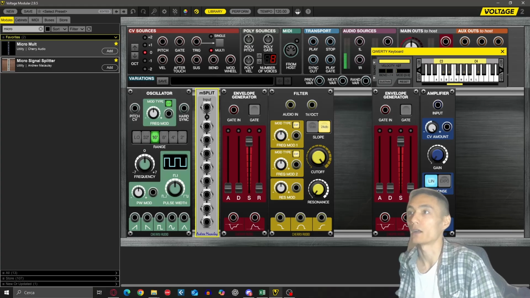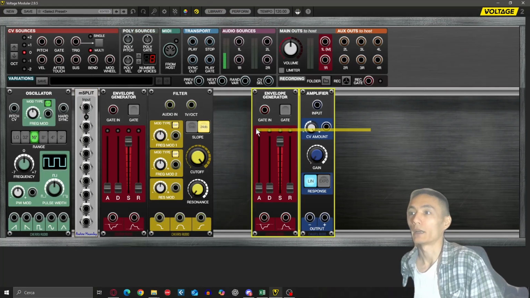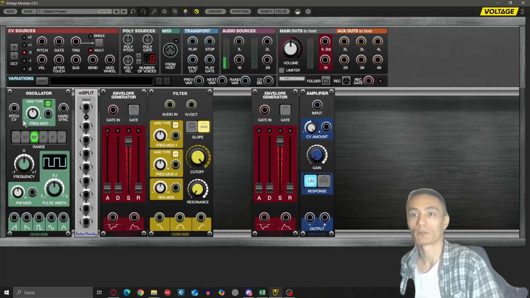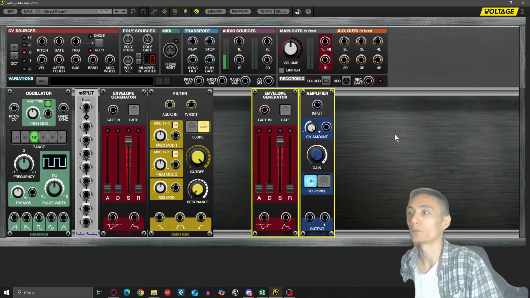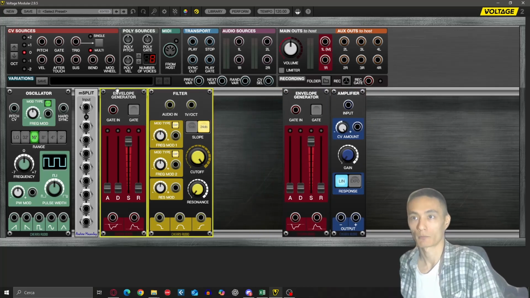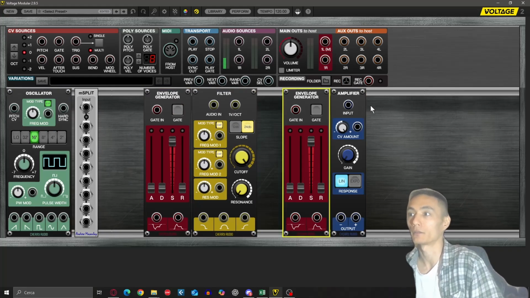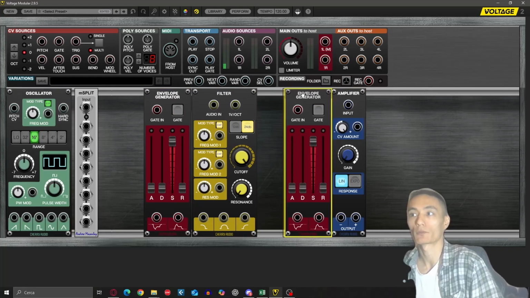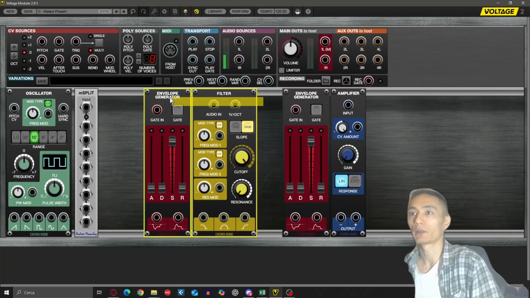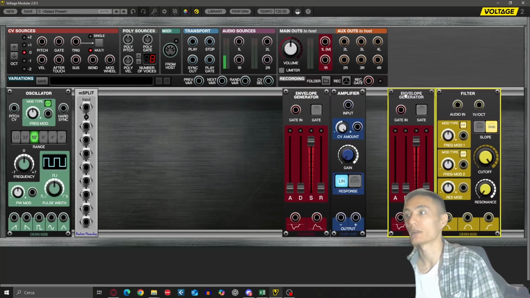Now notice how I already put some order, right? So first and foremost, modules are placed from left to right. Okay, so oscillator, filter, amplifier, and then on their left you have their envelopes. Okay, do not place the filter after the amplifier.